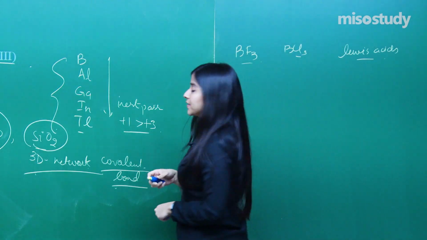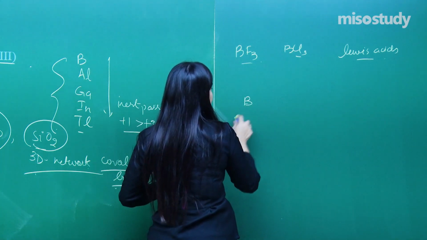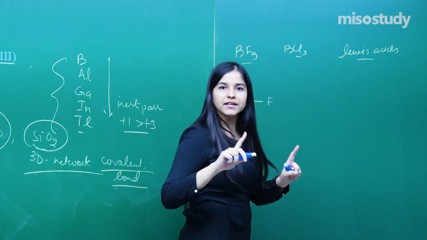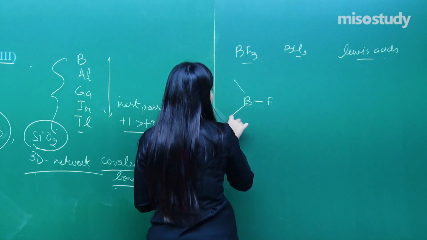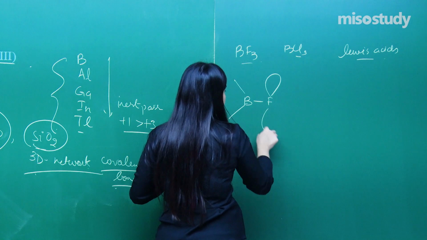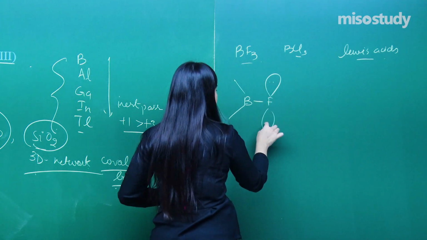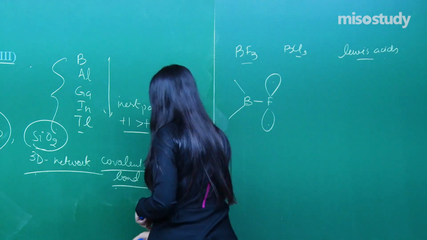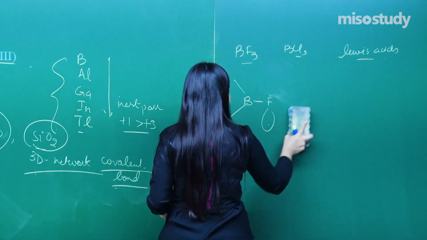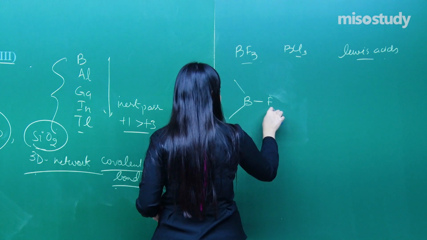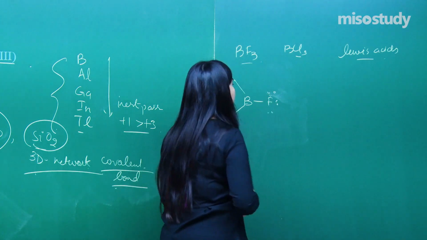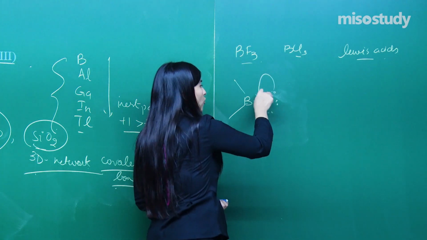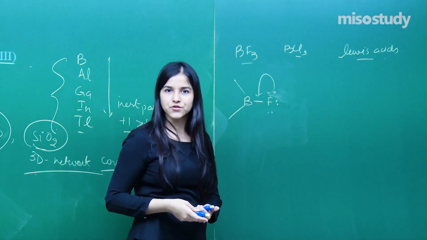How can we find out? See, B, F. I'm just making a connection with only one fluorine. Here is the fluorine. Fluorine has extra lone pairs of electrons. So in order to compensate the deficiency of boron, this fluorine can also try to donate the extra electrons.